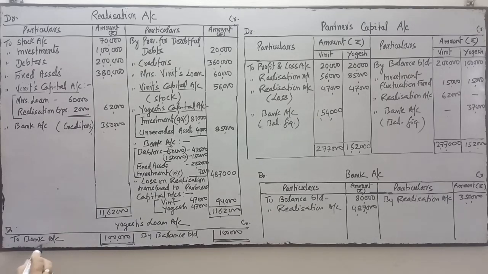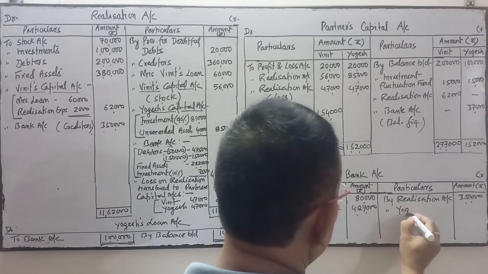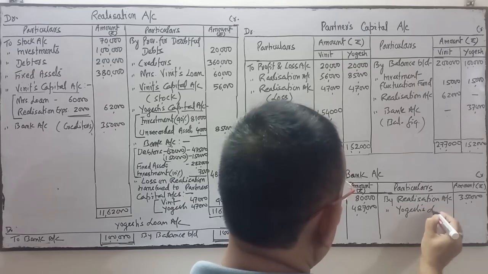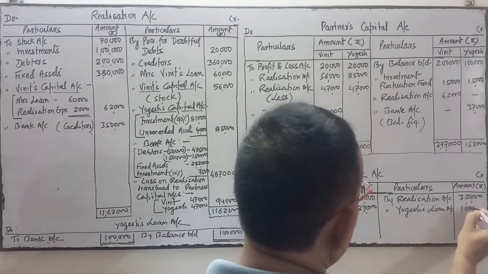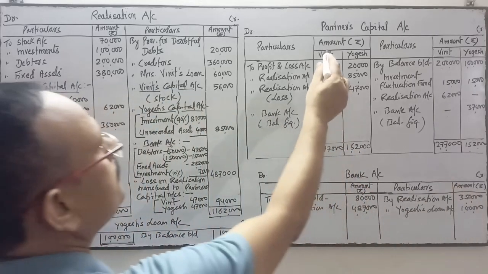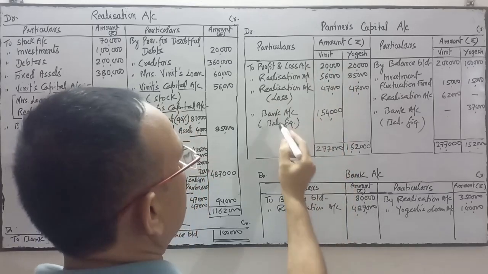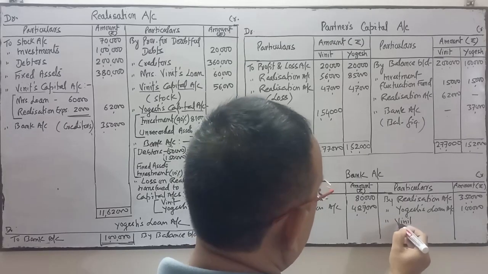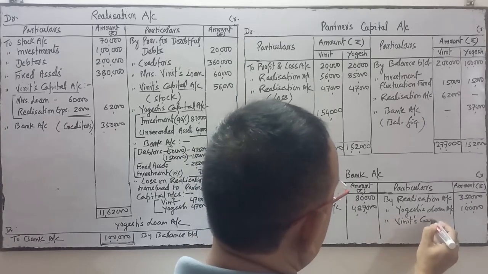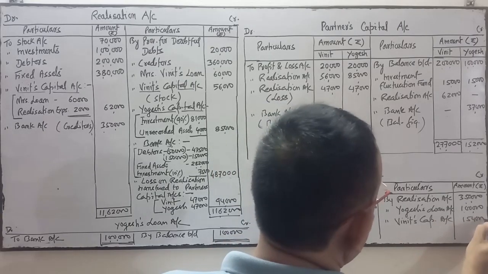Now see the other bank entries. Bank is here. Yogesh loan account debit to bank account. Bank is on credit, so on the credit side, by Yogesh loan account, it is 1 lakh. Now come here. In capital account debit side, bank is here. So on this side, by Vineet's capital account, it is 1,54,000.